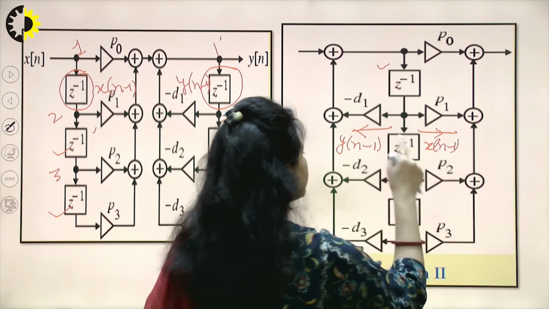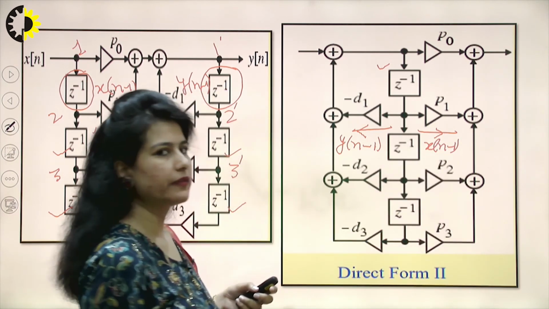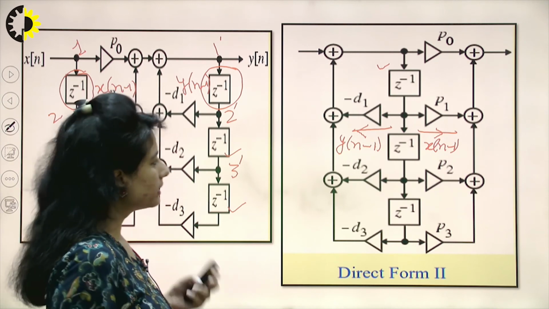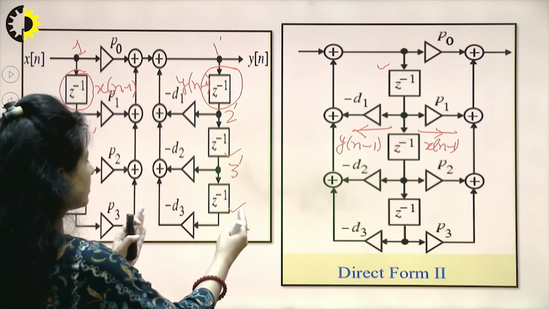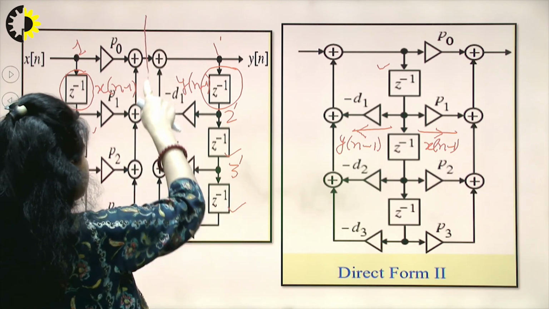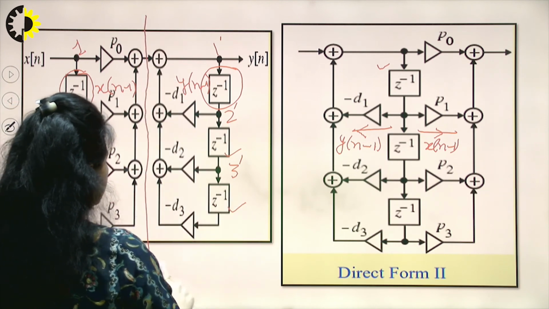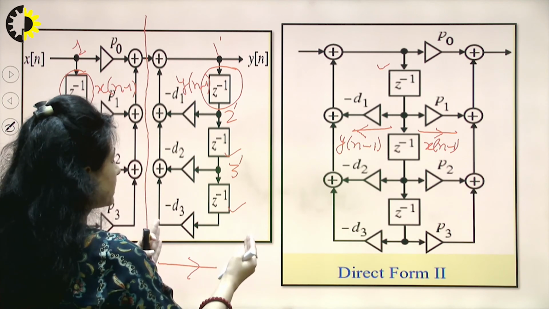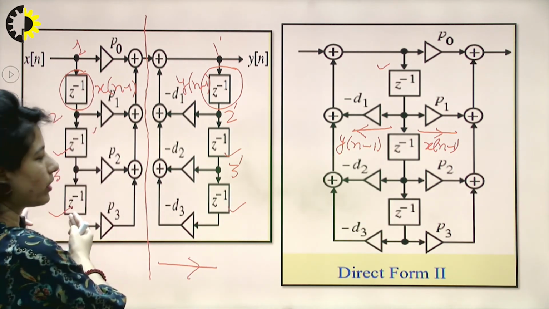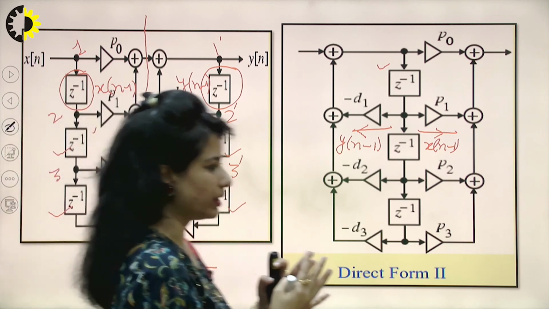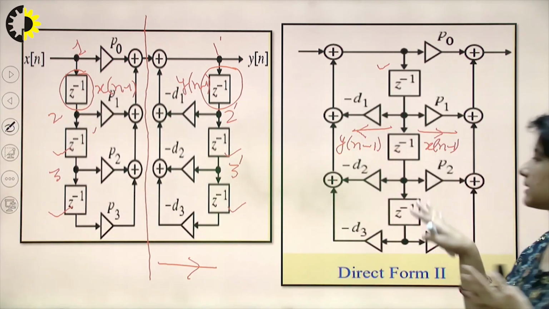So this is how we are performing the sharing of delay elements. Or the other way of doing this circuit is just pick up this right block, pick up this right block and place it at the left of the first block and combine these two units.